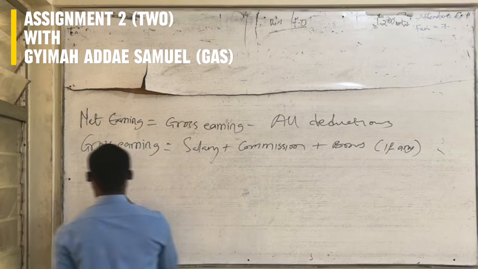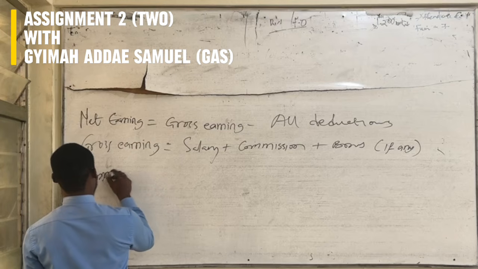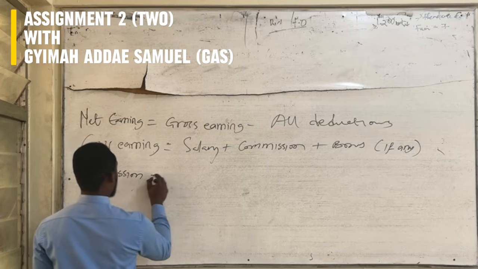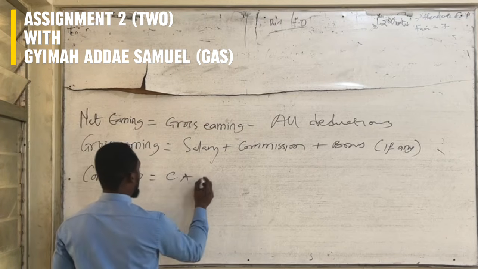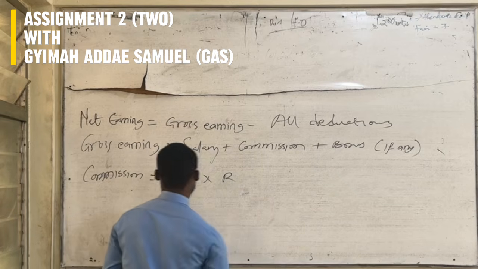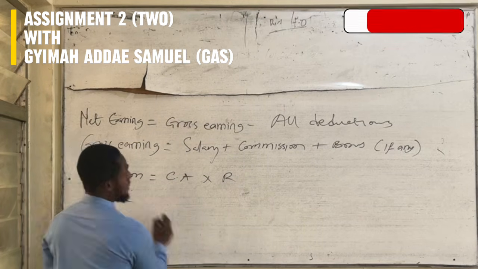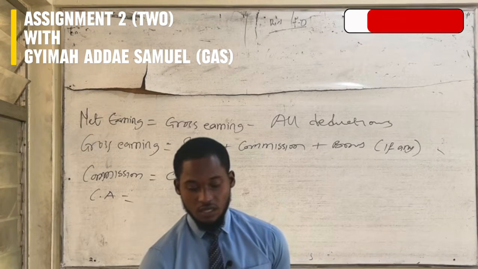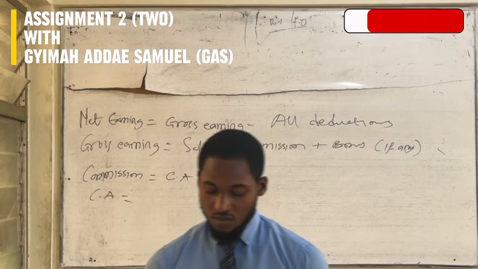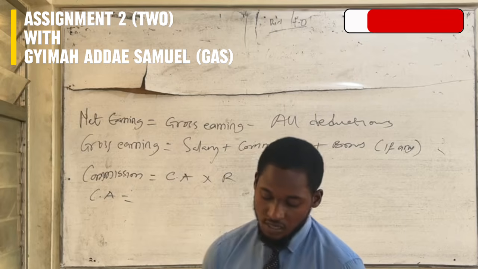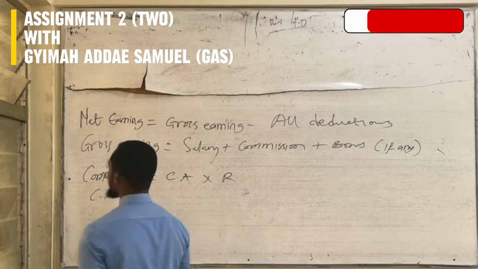So commission therefore becomes commission amount times rate. The commission amount will become sales minus quota.